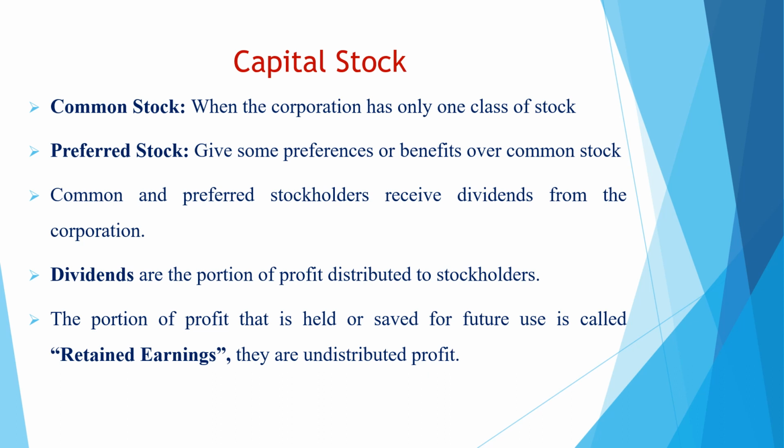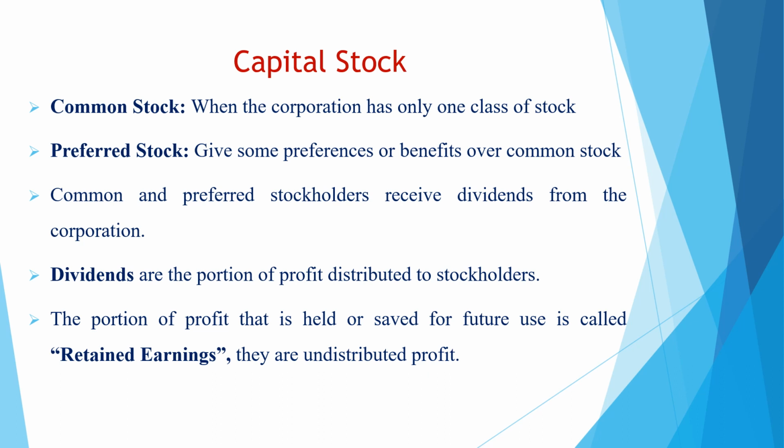Preferred stock is usually issued by the corporations to attract more investors. Preferred stockholders enjoy preferences and benefits over common stockholders, such as dividends and liquidation preferences. For example, in the case of liquidation, the preferred stockholders and the creditors receive their rights, and then the common stockholders receive their rights.